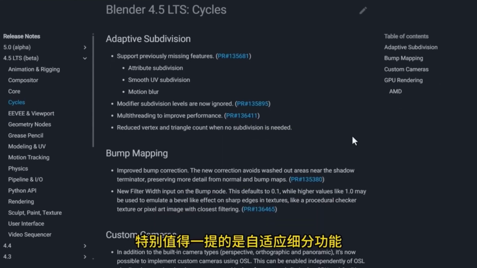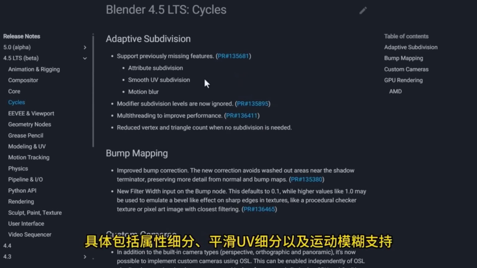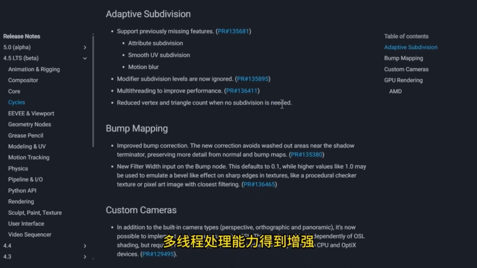Notably, the adaptive subdivision feature fills in a previously missing important characteristic. This encompasses attribute subdivision, smooth UV subdivision, and enhanced multi-threading capabilities for motion blur effects. The bump mapping now utilizes an improved correction algorithm that effectively prevents the loss of detail, particularly around shadow terminator regions. This aligns with the effects we previously elaborated on in Eevee, so now more detailed information can be preserved, applicable to both normal maps and bump maps.